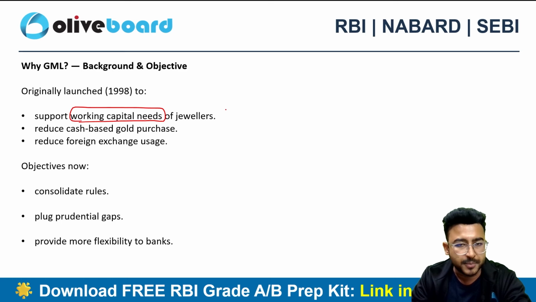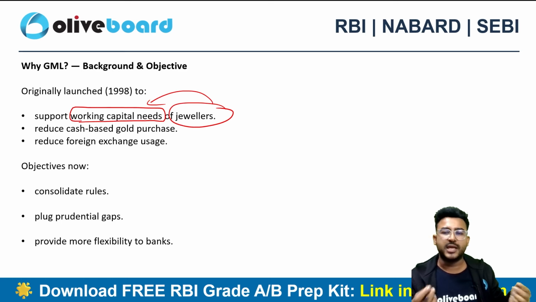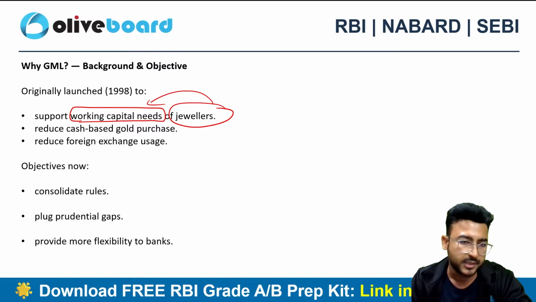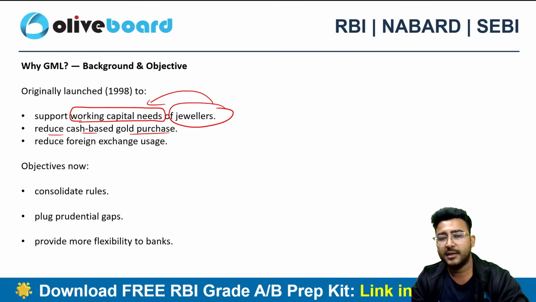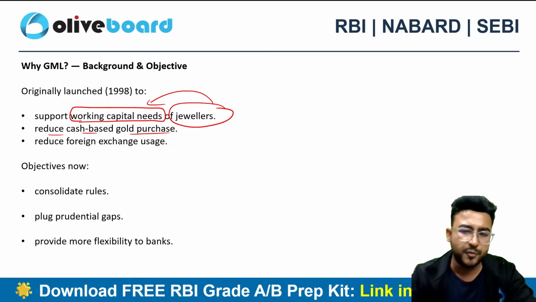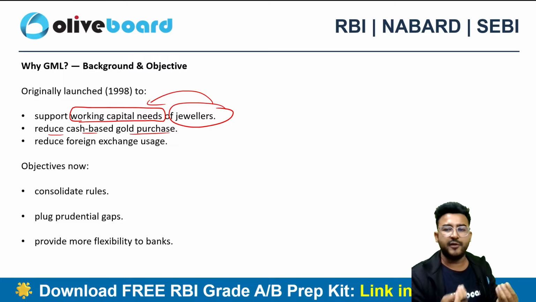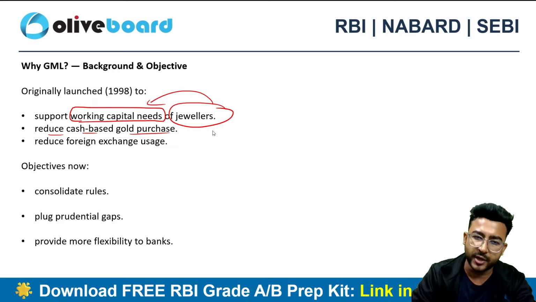Now, people who are involved in the jewelry business don't have to first secure a working capital loan and then buy gold. They are directly getting gold, right? So it will definitely help in their working capital need. It reduces cash-based gold purchases, right? They will not be purchasing gold in physical cash, which is a big problem in India, unaccounted money. They have to purchase the gold in a loan kind of manner from the bank directly, so they have to pay via bank only, not in cash.